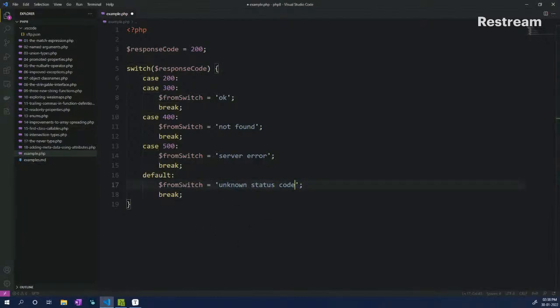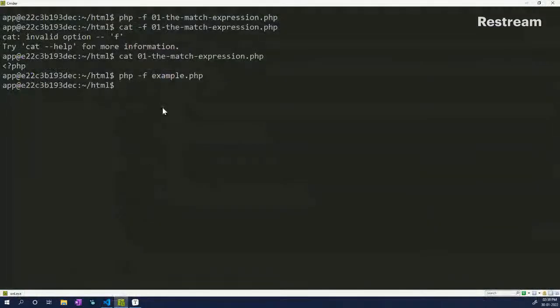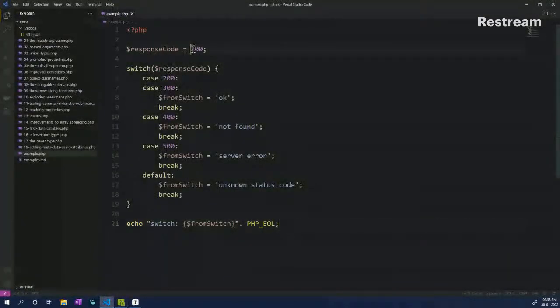Now if I do an echo for this particular statement and save, and then move on to our terminal and run the code, you will see that we get the switch case result of OK, because the response code variable was 200. And this is how a normal switch case works, which is great, right?